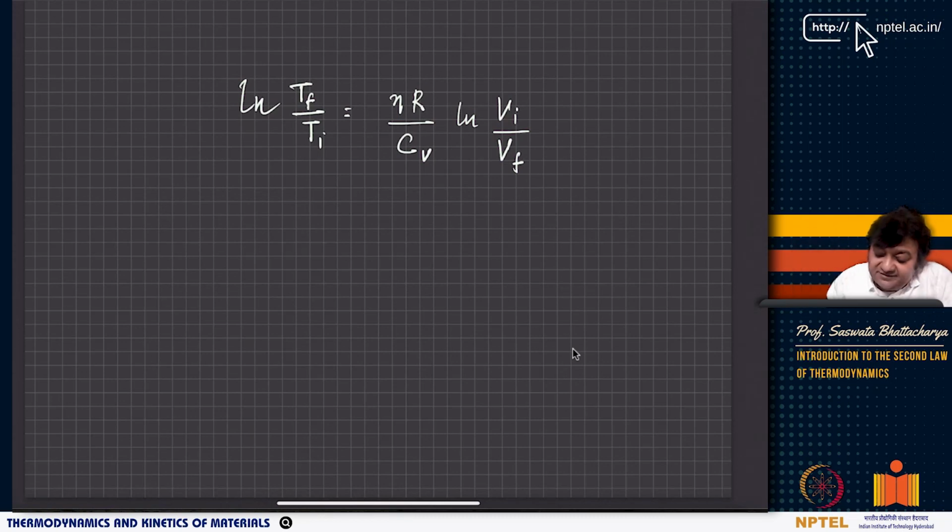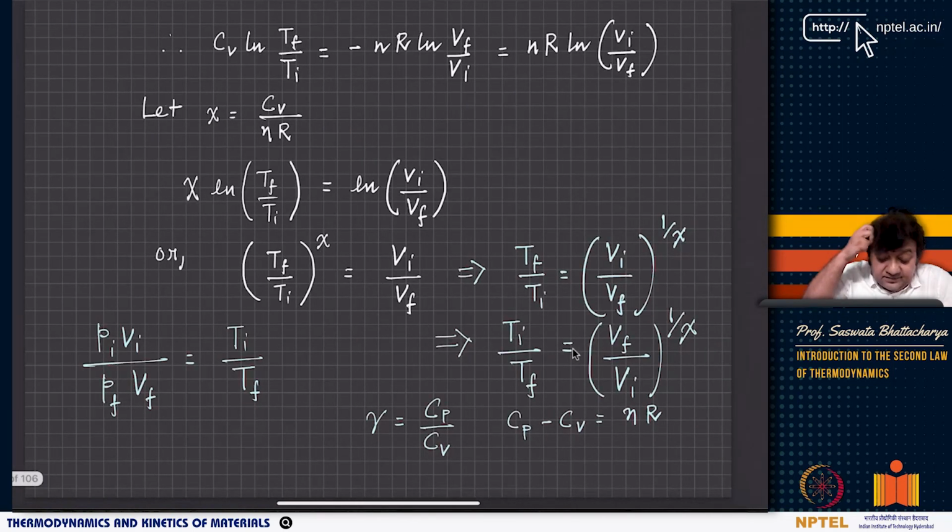Now this nR by CV, as you can see, n is the number of moles, let us assume it to be constant, it doesn't change, and R is the gas constant, and CV is the molar heat capacity. Obviously, it can be a function of temperature, but we can also assume it to be a constant.